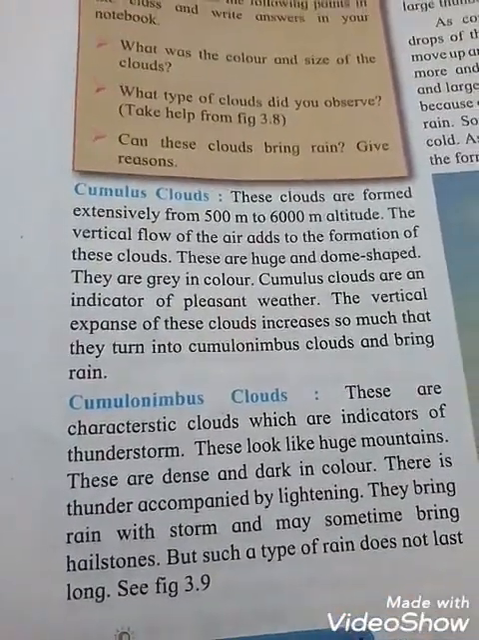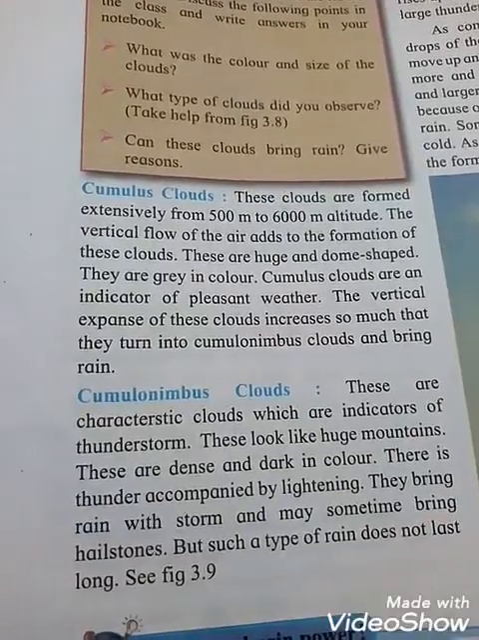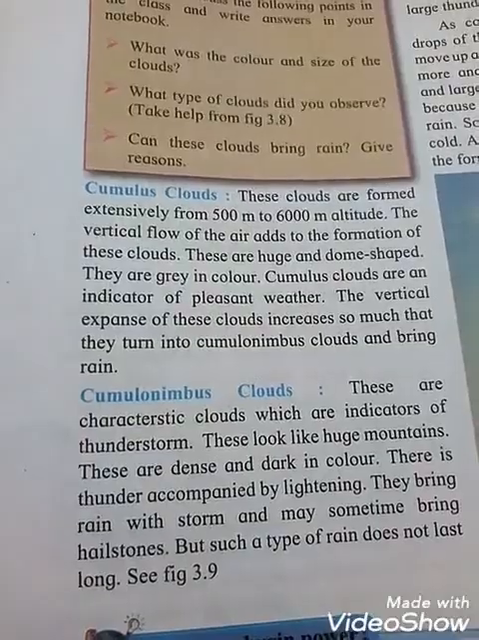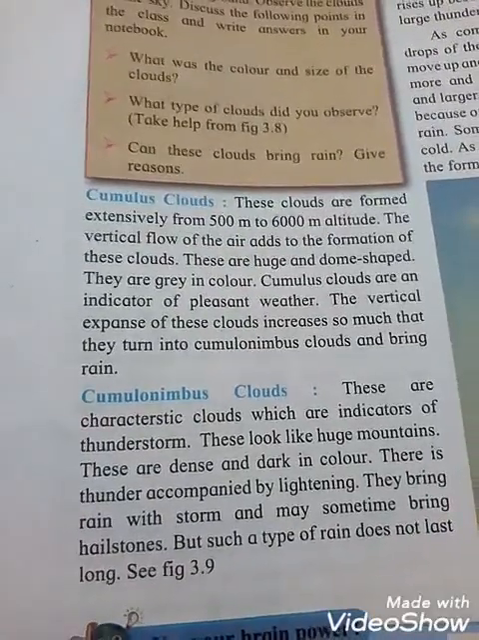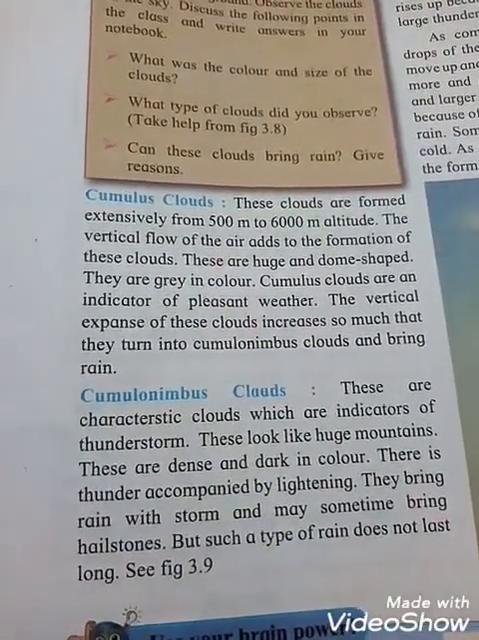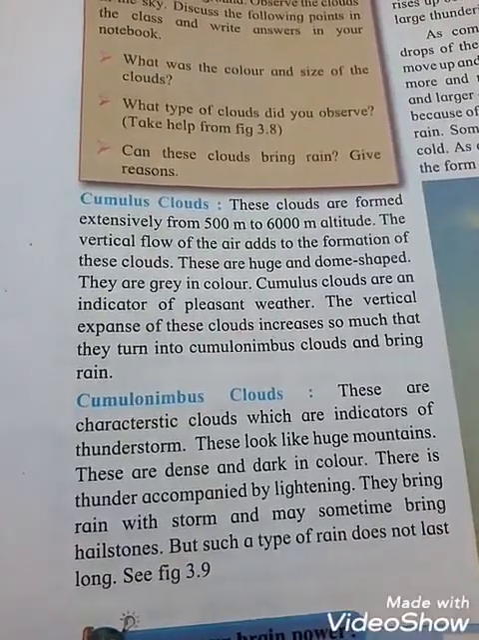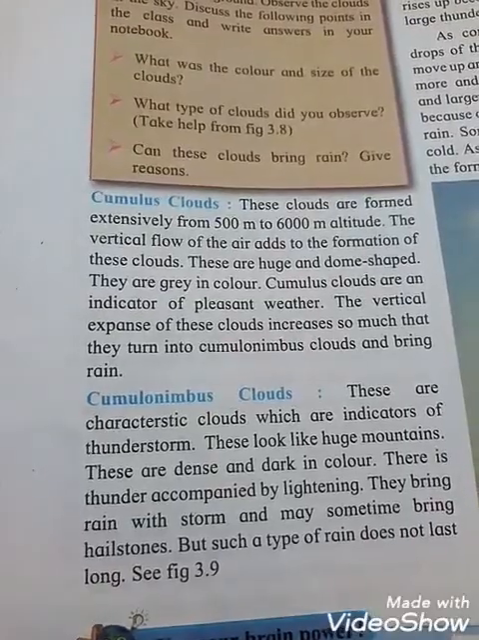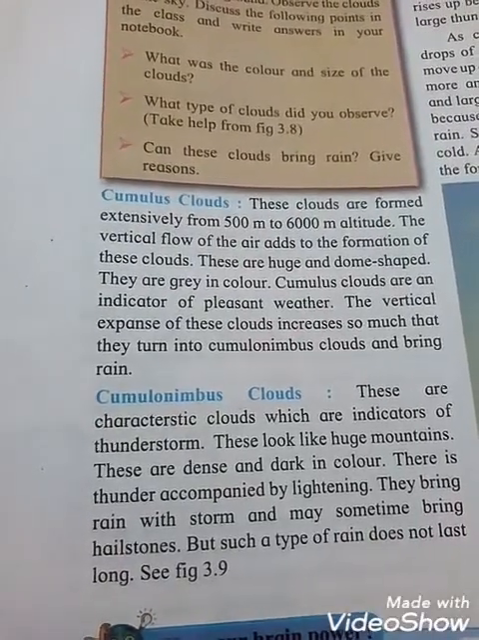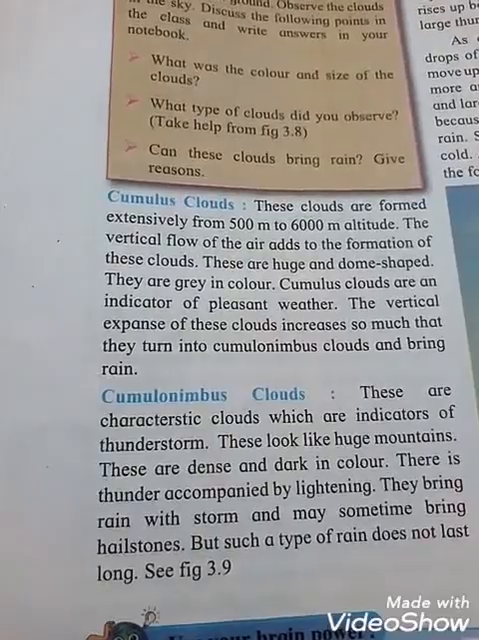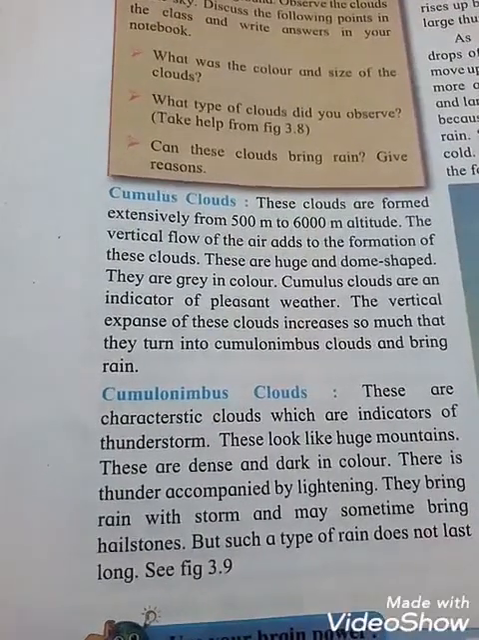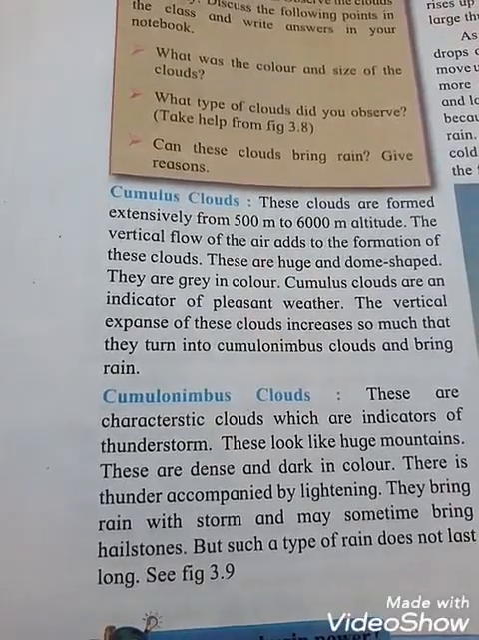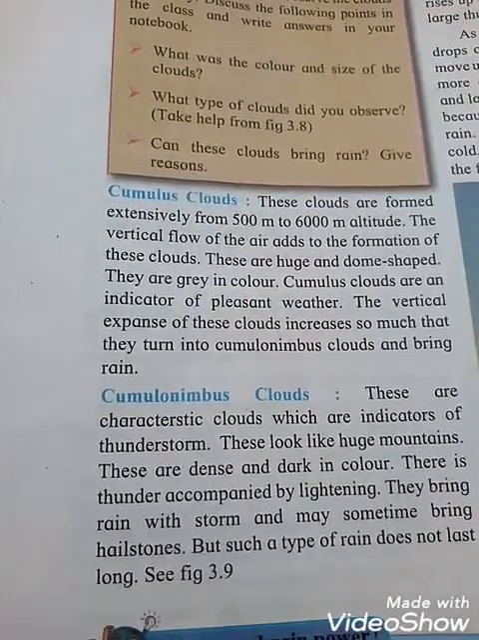Now cumulonimbus clouds are characteristic clouds which are an indicator of thunderstorm. They look like huge mountains. They are dense and dark in color. There is thunder accompanied by lightning. They bring rain and storms and may sometimes bring hailstones also.